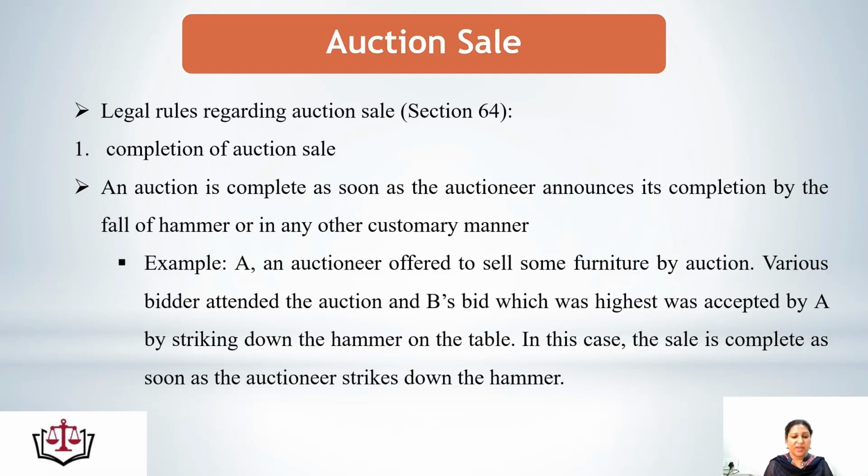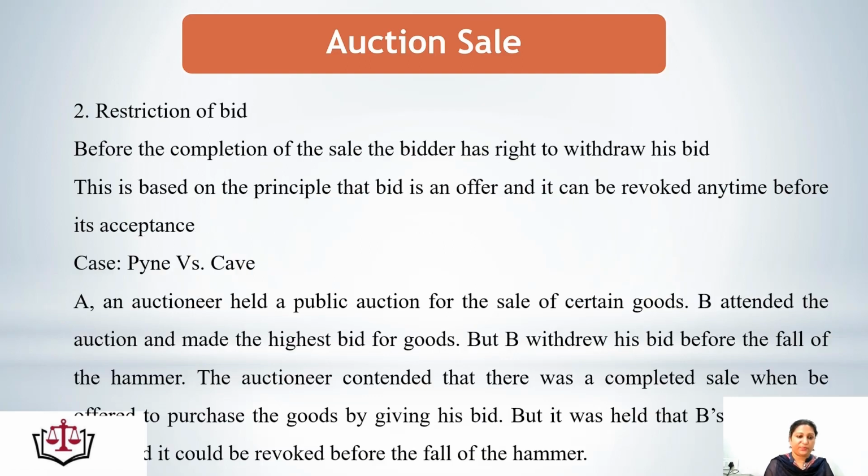Let's see the example. A, an auctioneer, offered to sell some furniture by auction. Various bidders attended the auction and B's bid, which was highest, was accepted by A by striking down the hammer on the table. In this case, the sale is complete as soon as the auctioneer strikes down the hammer.